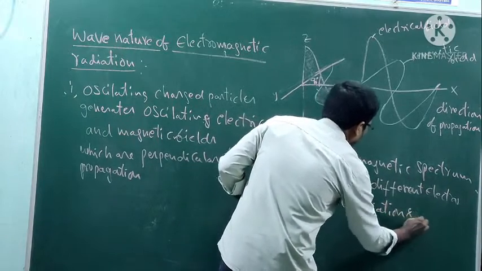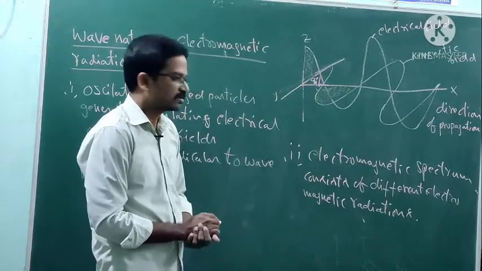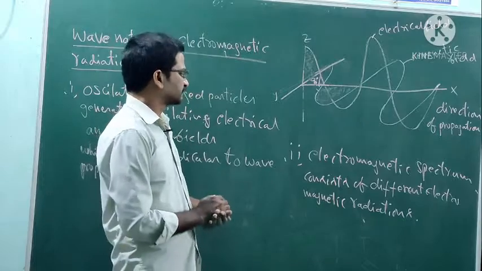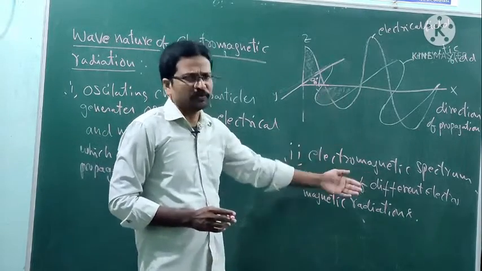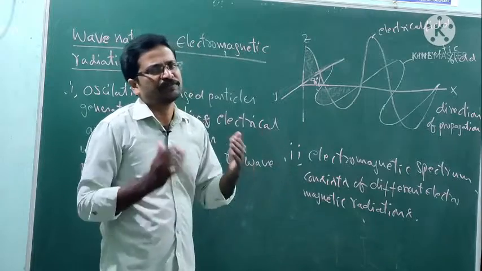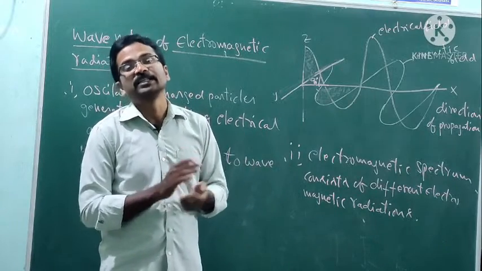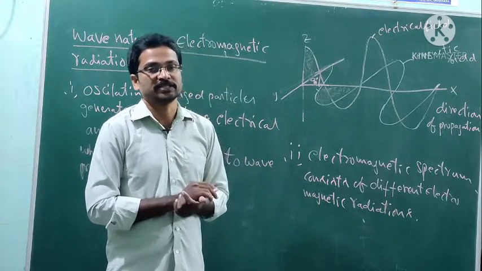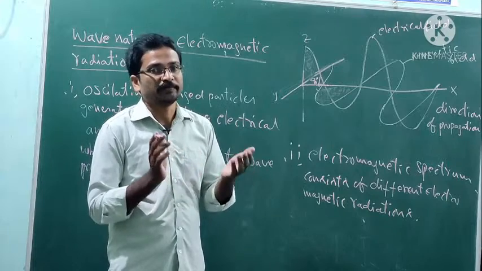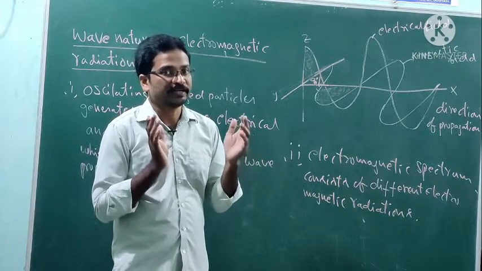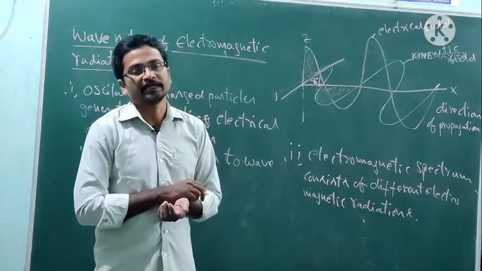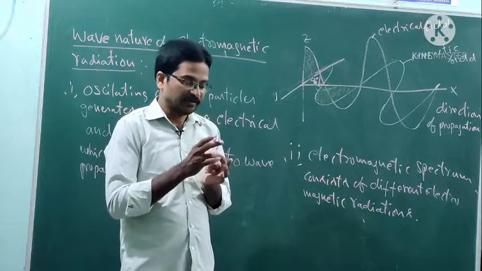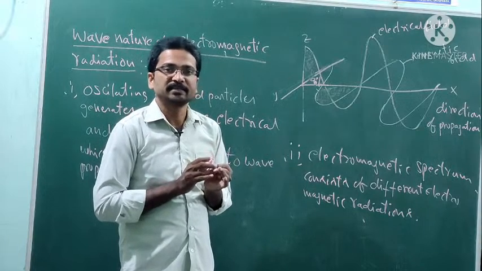There are different types of electromagnetic radiations, and when they come together, it is known as the electromagnetic spectrum. These electromagnetic radiations differ from one another by certain properties known as wavelength, wave number and frequency.